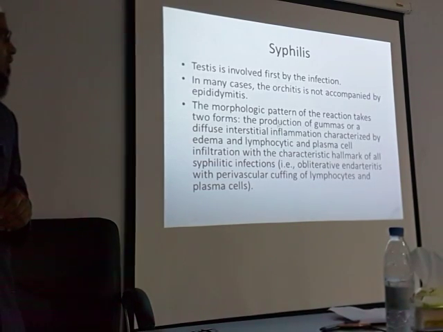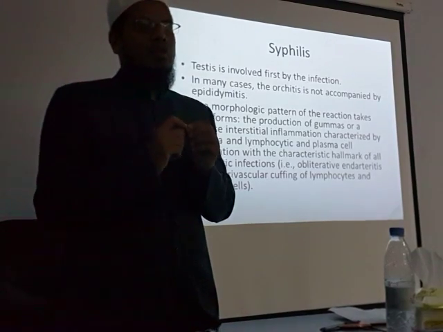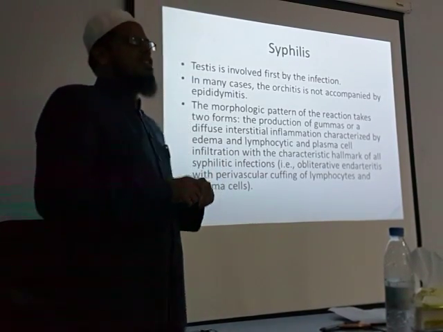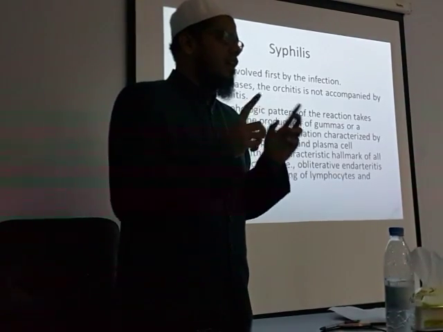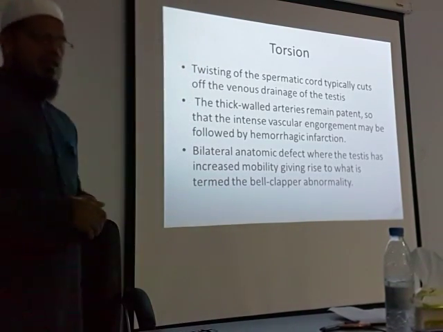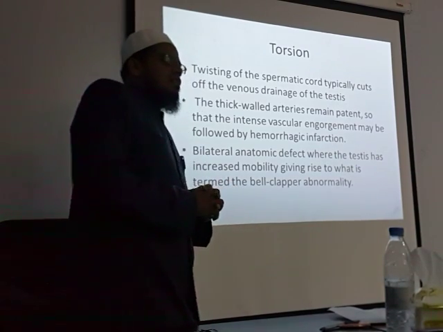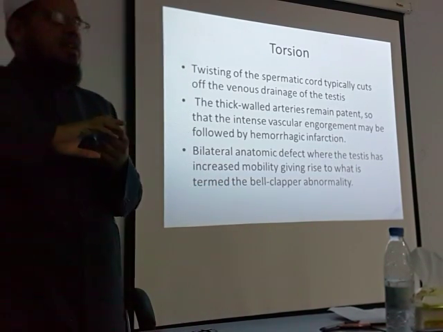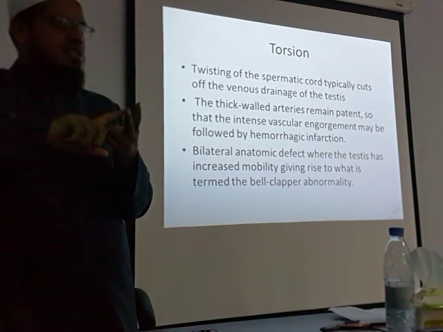So there is the production of gumma, or diffuse interstitial inflammation characterized by edema and lymphocytic and plasma cell inflammation. In other words, syphilis is nothing but chronic inflammation. Okay? You will see a collection of lymphocytes, and these lymphocytes you have to check around the arteries. It is very easy to remember: syphilis involves the testis, all others involve the epididymis.